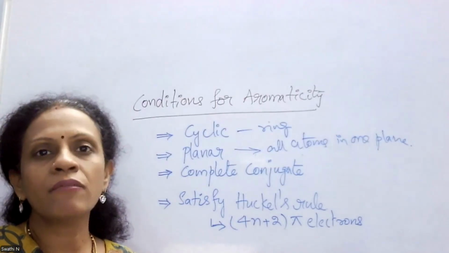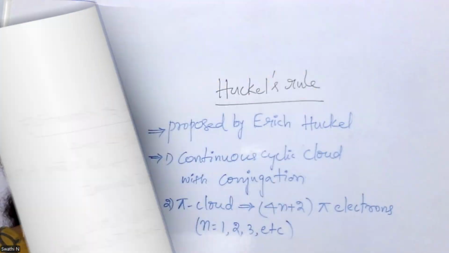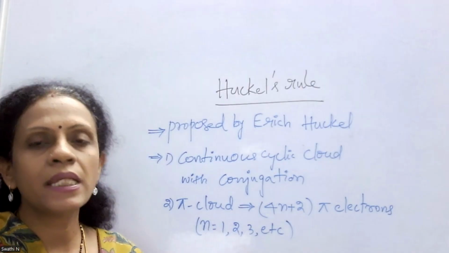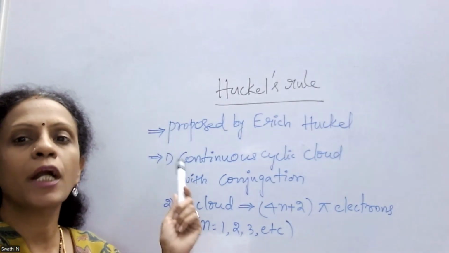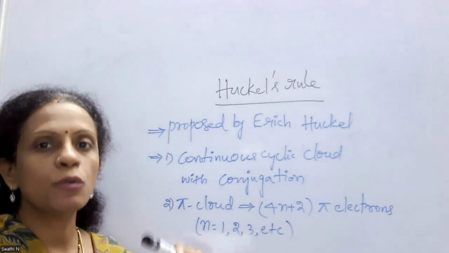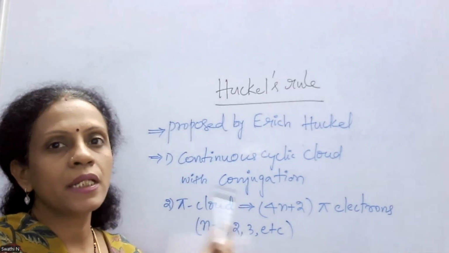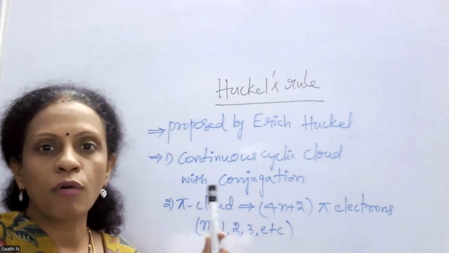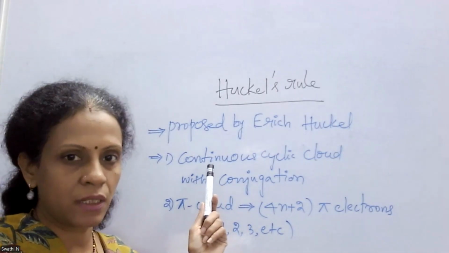Now let us deep dive into this Huckel's rule. What is this Huckel's rule and what is its importance? Huckel's rule was proposed by Erich Huckel. This rule mainly explains the aromaticity of molecules. As per Huckel's rule, a molecule should have a continuous cyclic cloud with conjugation. That means the molecule should be cyclic in nature and it should contain a conjugated system. That means it should have delocalization of pi electrons distributed throughout the ring system, and the cyclic cloud should be continuous in nature. So that is the first criterion.